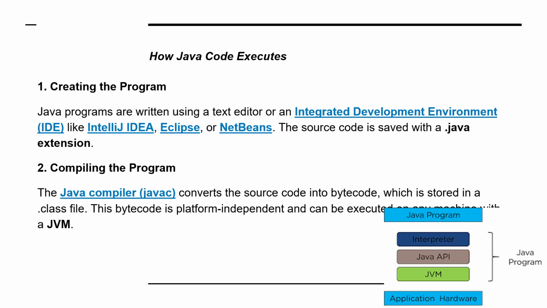Then how the Java code is executed, you see it here. For writing a program, Java programs are written using a text editor or an IDE, integrated development environment, like IntelliJ IDEA, Eclipse, or NetBeans. The source code is saved with the extension .java, file.java. For compiling, we use the Java compiler. Suppose the name is program1.java, then at the command prompt we write javac program1.java. It compiles if everything is correct. Then we run it using the command java followed by the file name, program1.